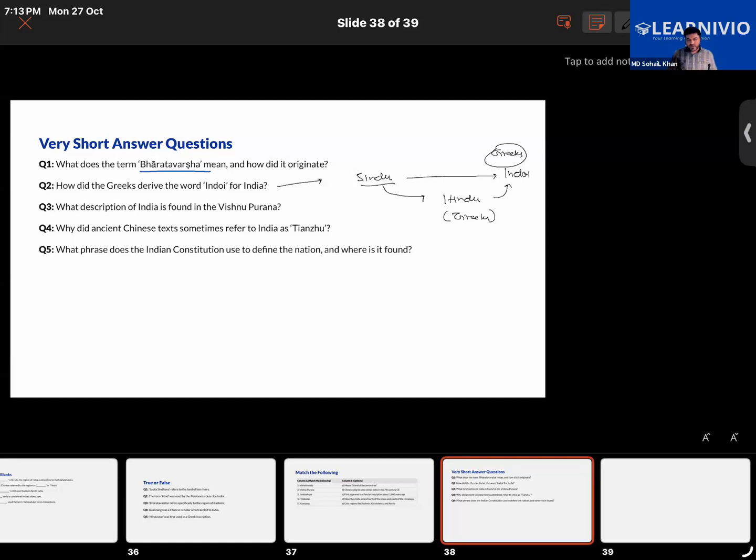You should be saying that Vishnu Purana describes India as the country situated north of the ocean and south of the snowy mountains, that is the Himalaya.